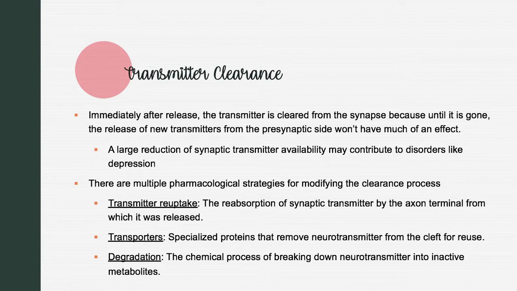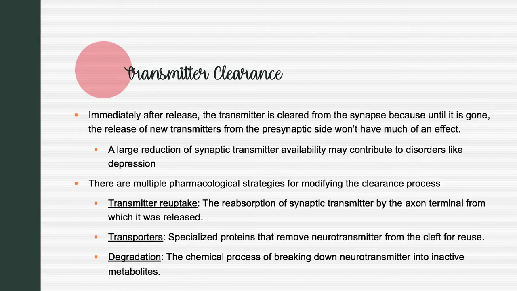Transmitter clearance. Immediately after release, the transmitter is cleared from the synapse. Until it is gone, the release of new transmitters from the presynaptic side won't have much of an effect. A larger reduction of synaptic transmitter availability may contribute to disorders like depression. There are multiple pharmacological strategies for modifying the clearance process.